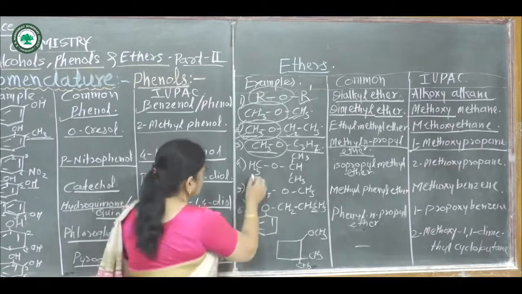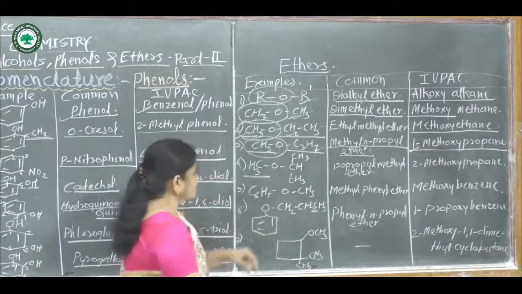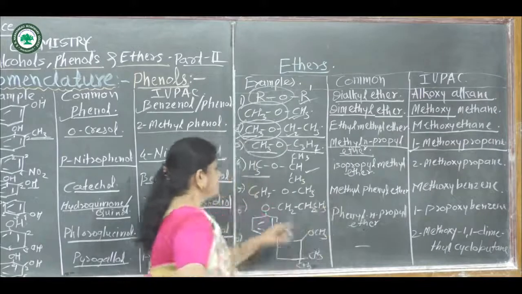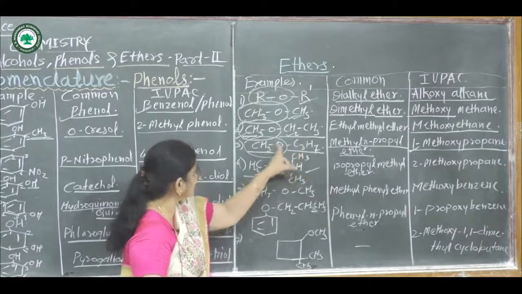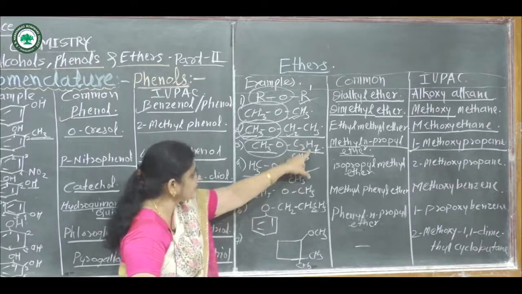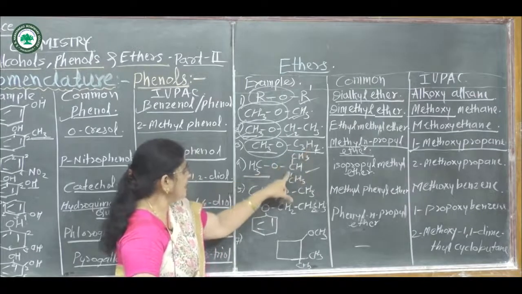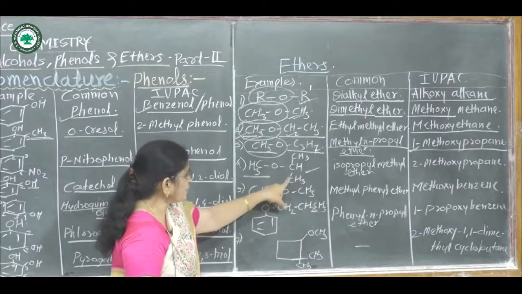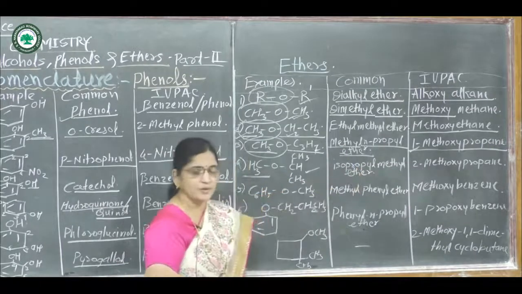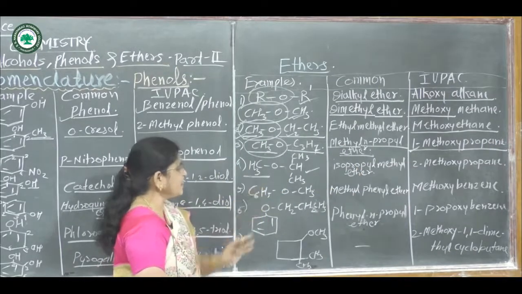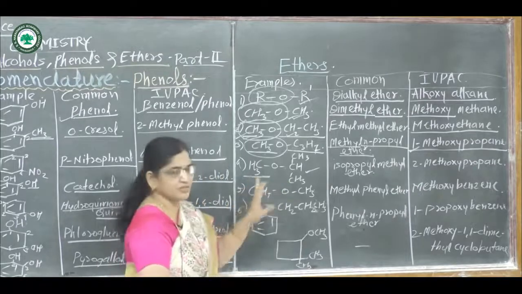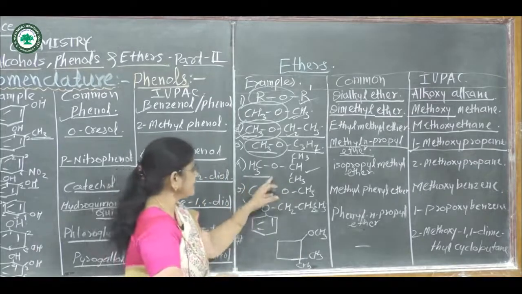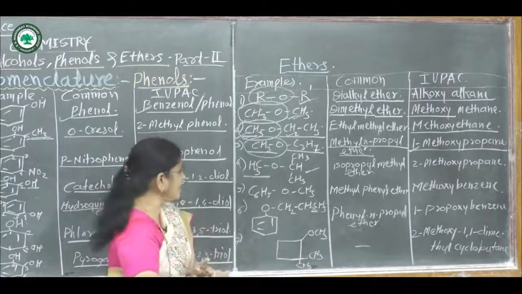Then fourth example, CH3OCH(CH3)CH3. Here also this methyl group and here also propyl group. But this propyl group is isopropyl group. In this third example, this propyl group is N-propyl group, and in this example this propyl group is isopropyl group. Hence common name of this compound is isopropyl methyl ether.